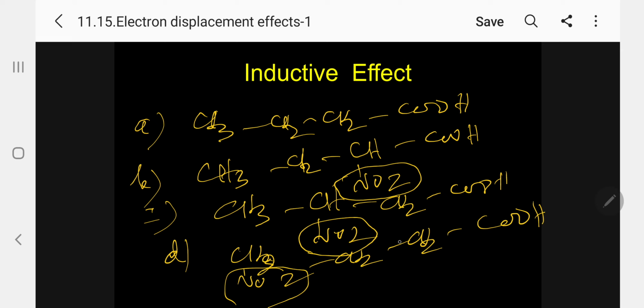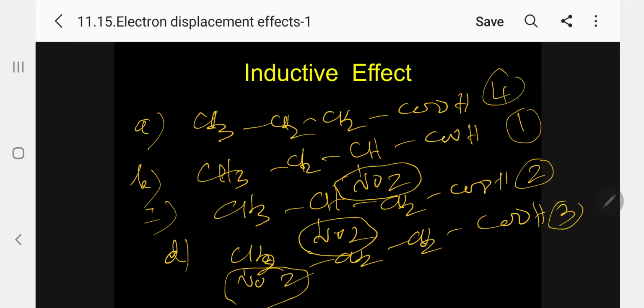So when the NO2 group is very near to the COOH group, it is more acidic. When it is moving away and away, it is comparatively less acidic. This is the explanation given by inductive effect. Generally, the electron attracting group is more acidic. This is number 1. This is number 2. This is number 3. This is number 4.